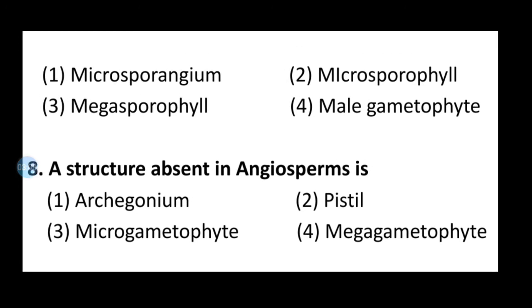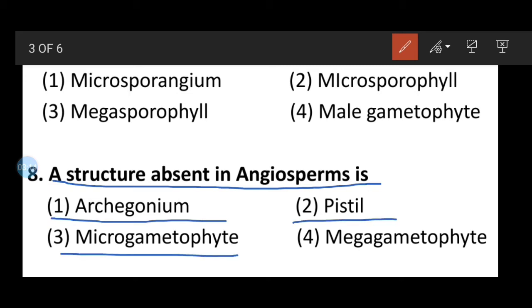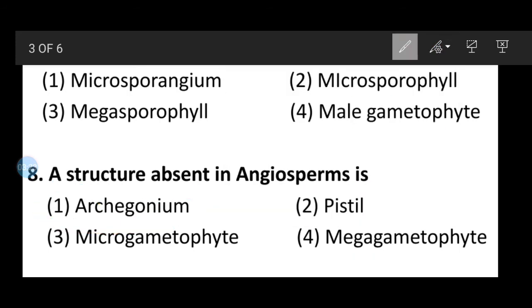Question number 8: a structure absent in angiosperm is option number 1, archegonium; second, pistil; third, microgametophyte; fourth, megagametophyte. So here the correct answer will be archegonium, which is absent in the angiospermic plant.